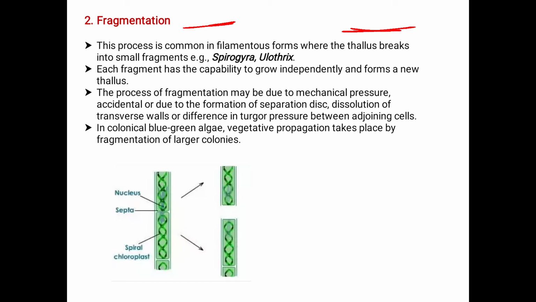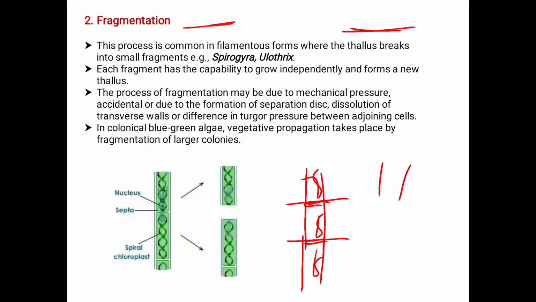See in the diagram. If it is a thallus, these are the septa. What happens here? This thallus breaks and gives rise to individual units.